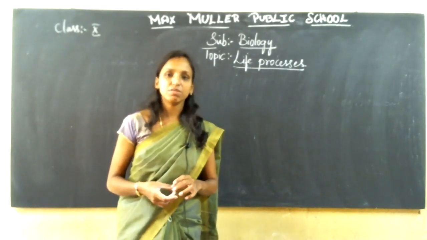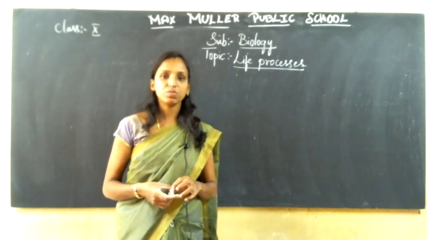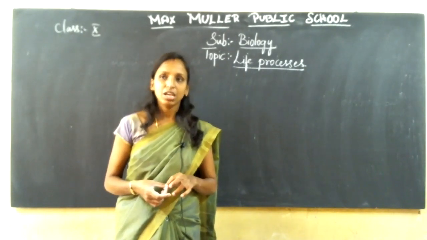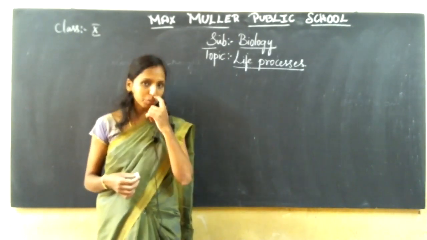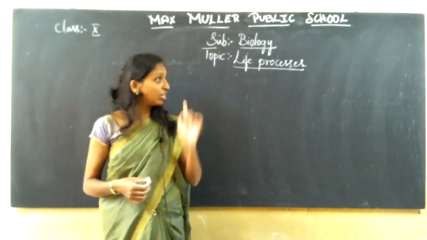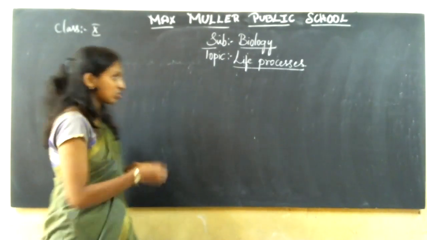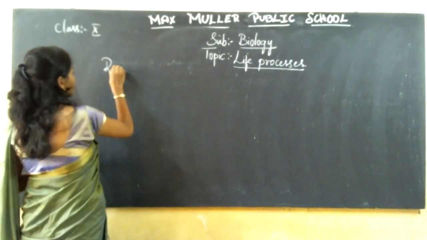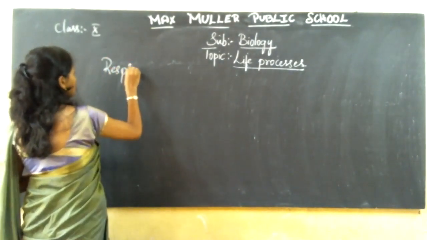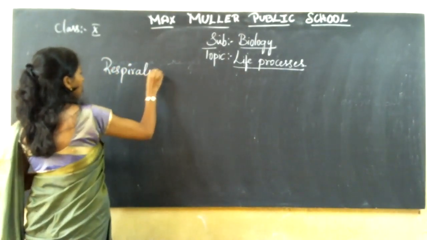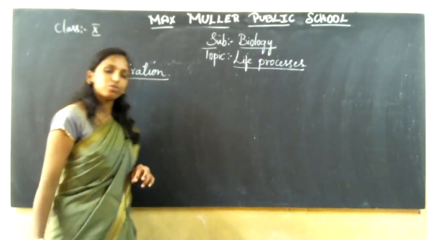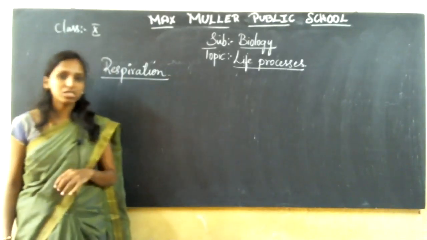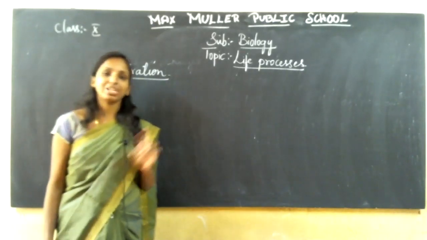So last class we were discussing your life processes. We have started with life processes. I gave you 2 sessions. That means the autotrophic mode of nutrition and the heterotrophic mode of nutrition are done. So right now we are going to discuss respiration. The first process we discussed was nutrition. Under nutrition, we discussed how autotrophic and heterotrophic modes of nutrition take place. Now we are going to discuss respiration.